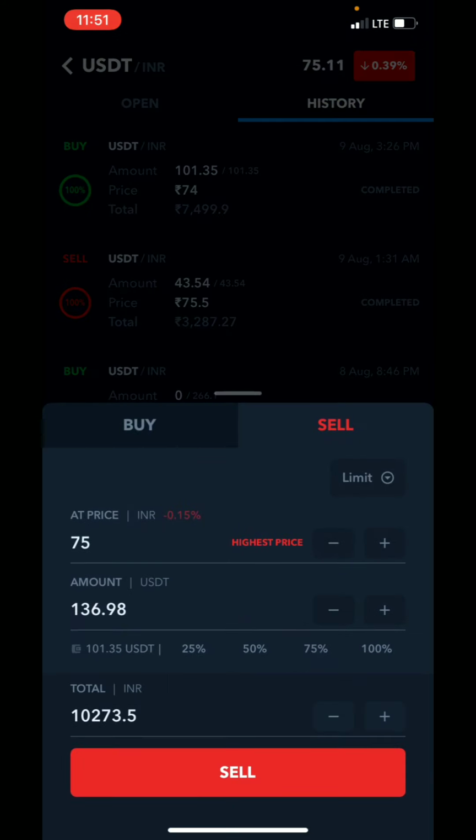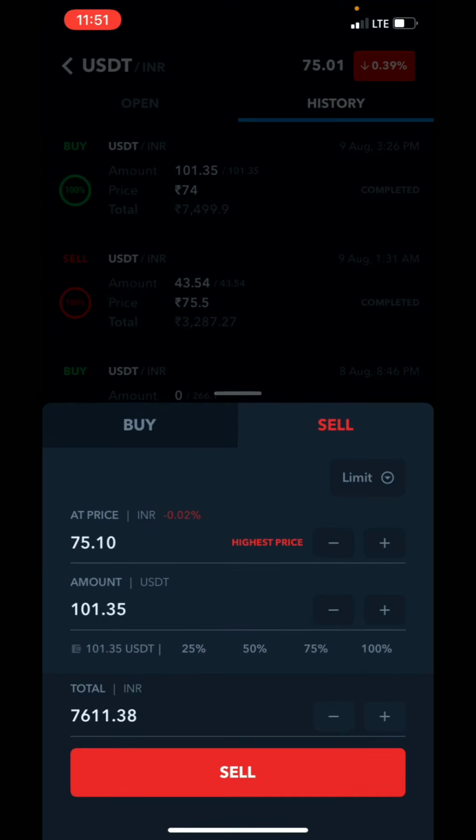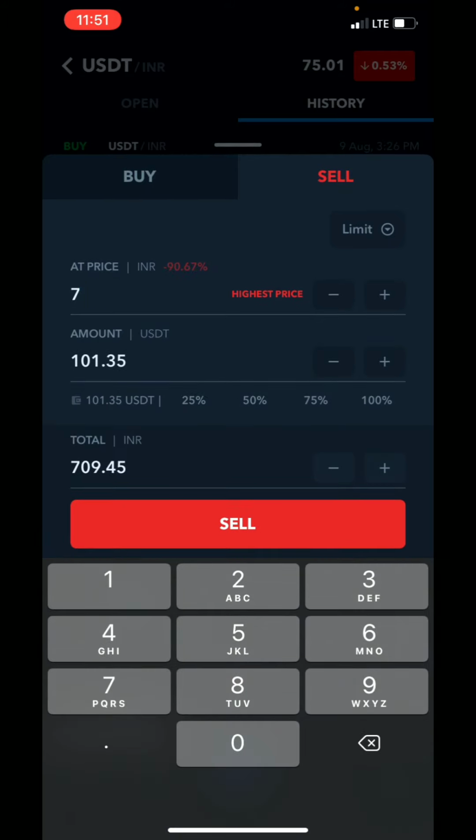So I can sell the coin and I can keep the 100%. 100% means the present trade price is 75 rupees, so I got a 1 rupee margin. You can see 110 rupees is my profit. I will keep it at like 76 rupees.